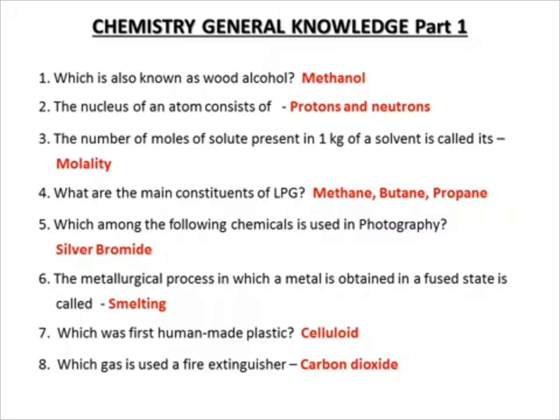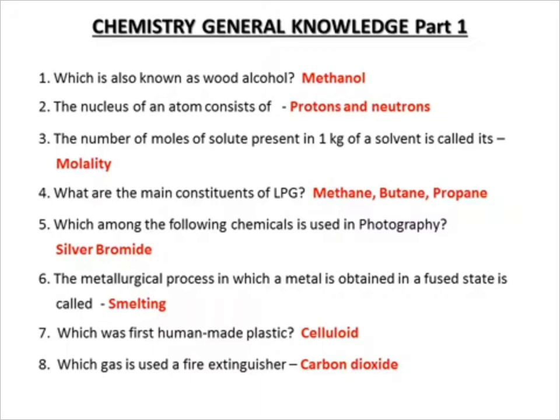Methane, butane, propane. Which among the following chemicals is used in photography? Silver bromide. The metallurgical process in which a metal is obtained in molten state is called smelting. 7. Which was the first human-made plastic? Celluloid. 8. Which gas is used for fire extinguishers? Carbon dioxide.